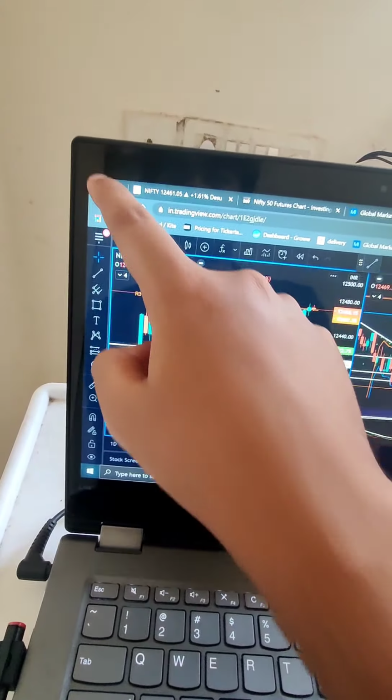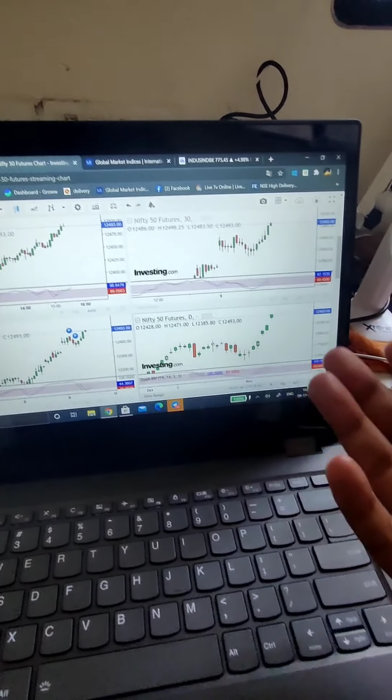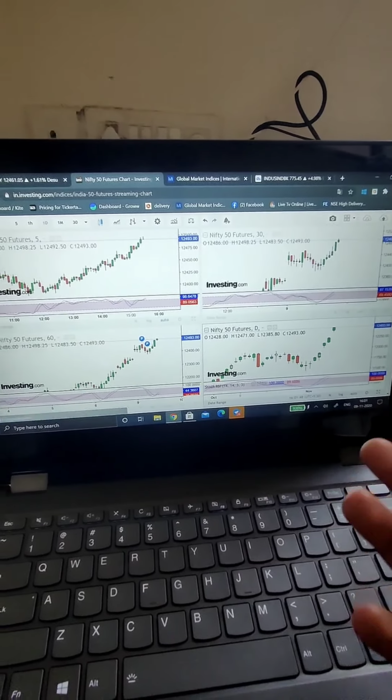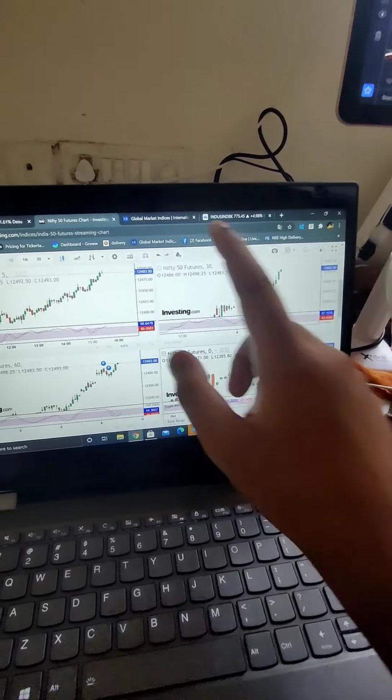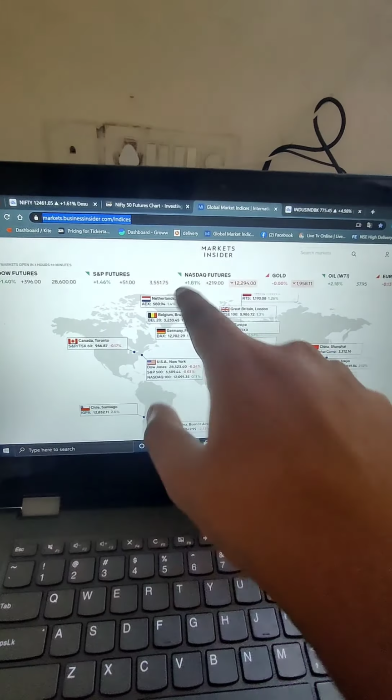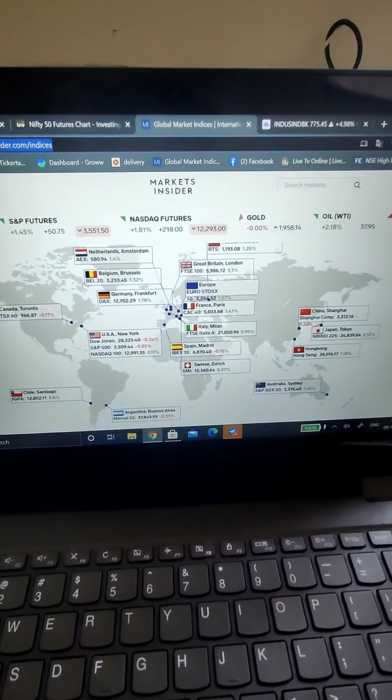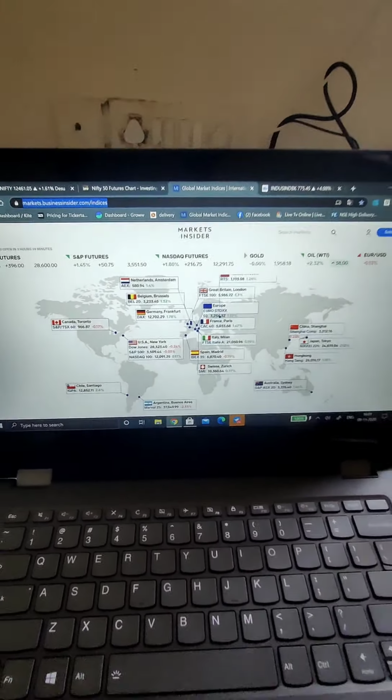So even if one indicator is telling me to sell it off or to buy it, I do not do that. Why? Because the longer time frames show us the directional movement, right? And also I do check out what the global markets are telling me. As you can see, I've got an entire gist of what all the global markets are telling me.